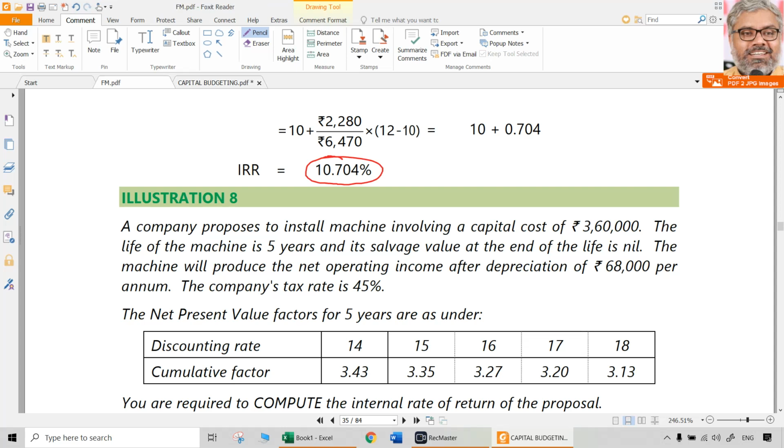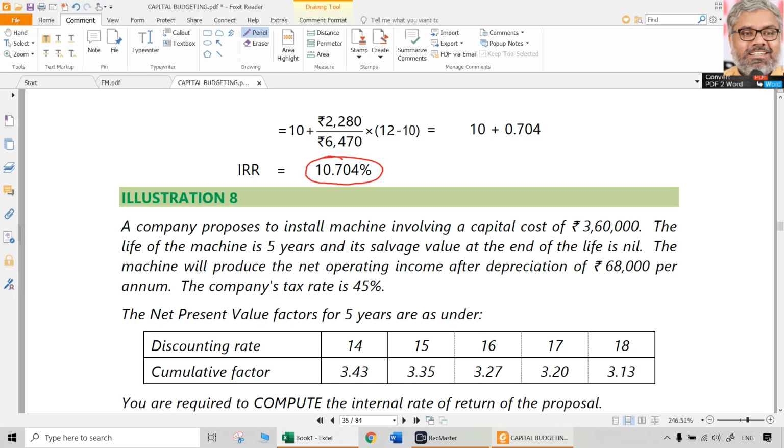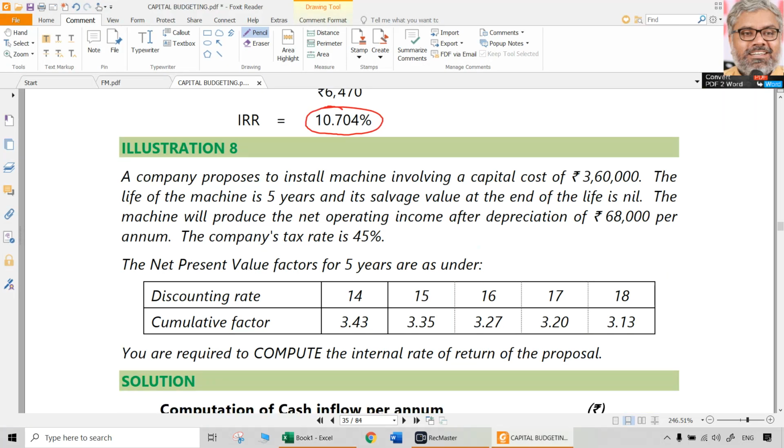So 10.71% is the answer we can say for that particular question. That's all. That is how IRR has to be calculated. Now, let us look at illustration 8.